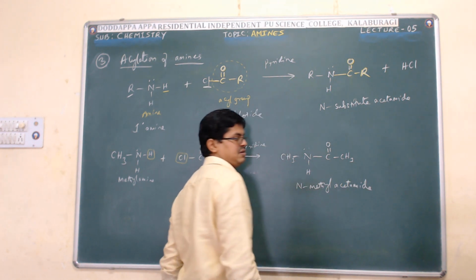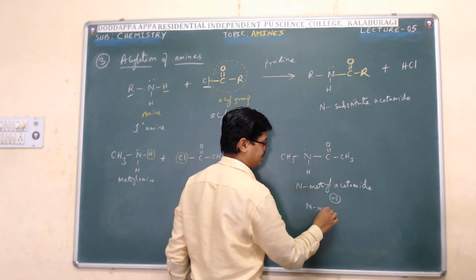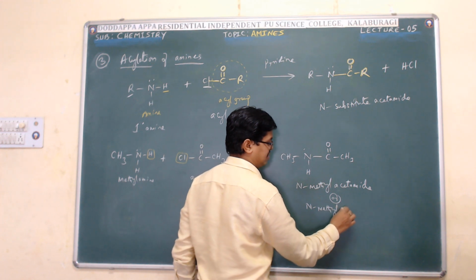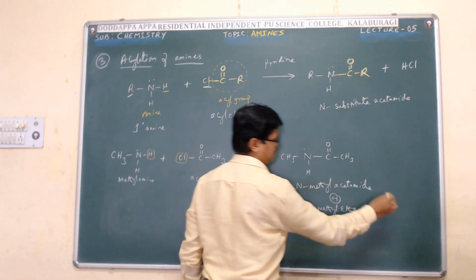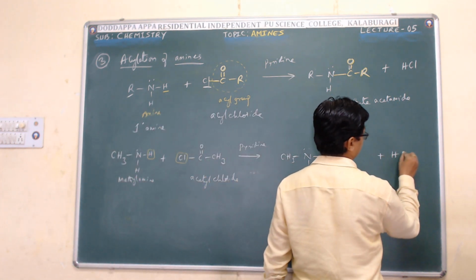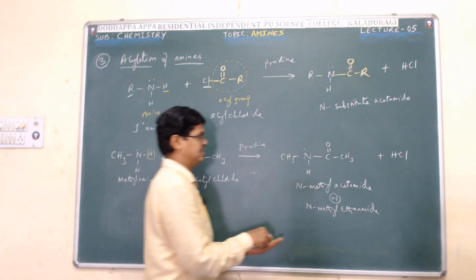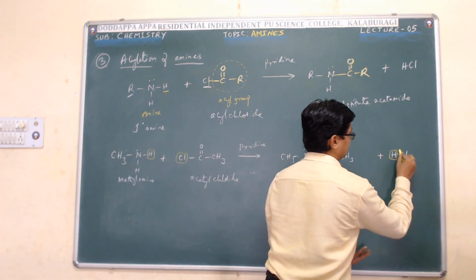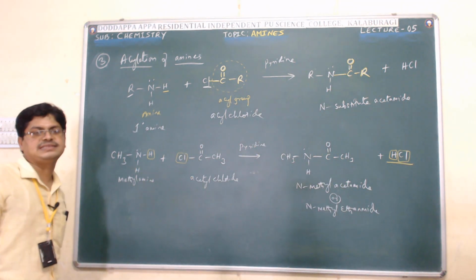Otherwise, you can even call it N methyl ethanamide. Plus I am getting HCl.